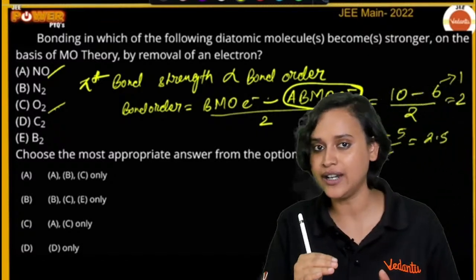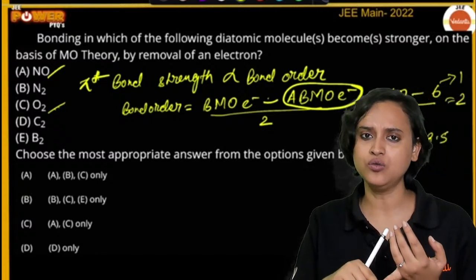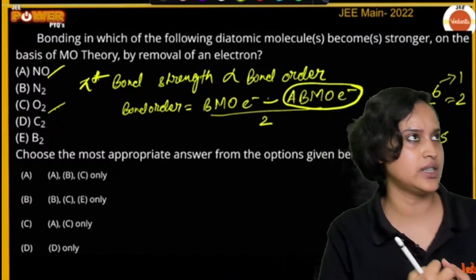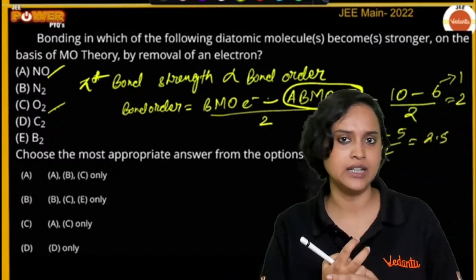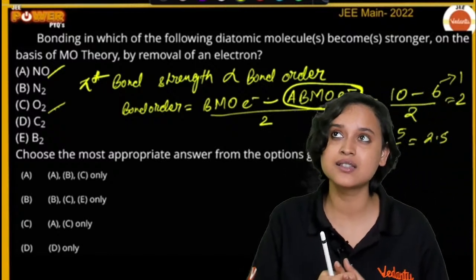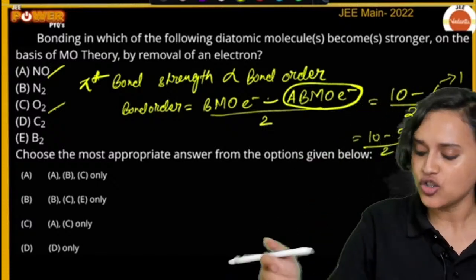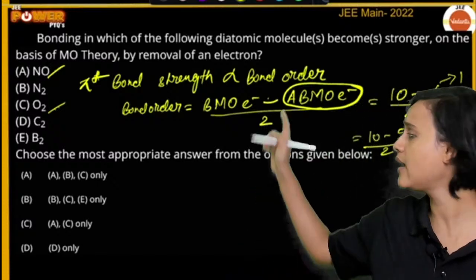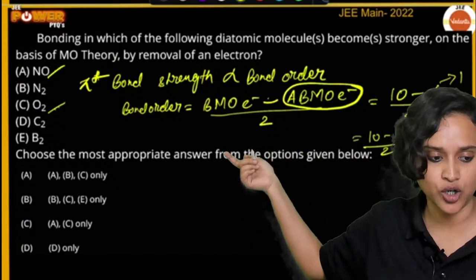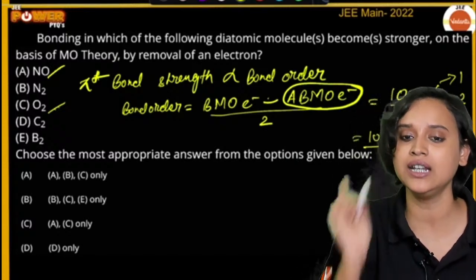N2 has 7 plus 7, 14. C2 will have 6 plus 6, 12. B2 will have even fewer than this. So these other molecules won't have electrons in the pi star, that is in the anti-bonding. But here you will have anti-bonding pi star electrons.